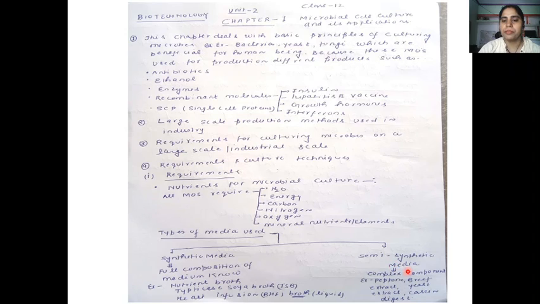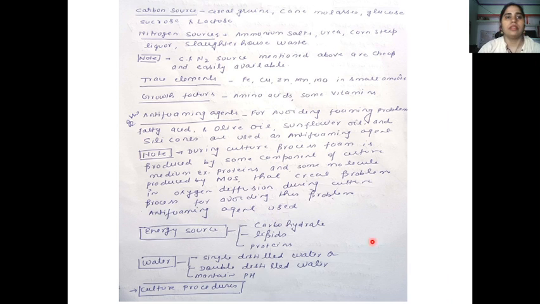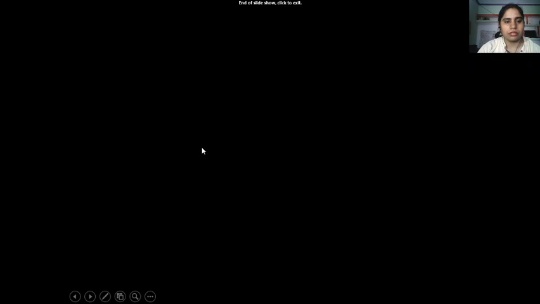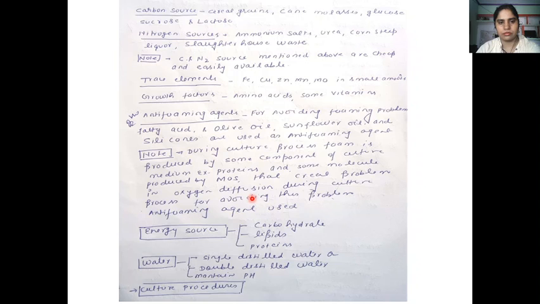So for producing metabolites, for producing different metabolites, the semi-synthetic media is used. Next, what is the carbon source and what is the nitrogen source? What is the carbon source?